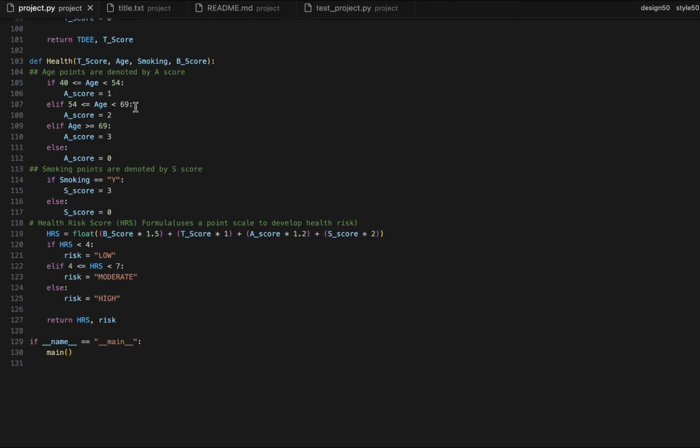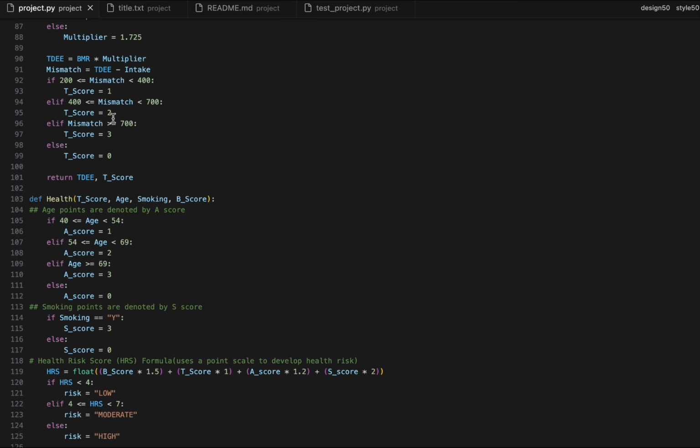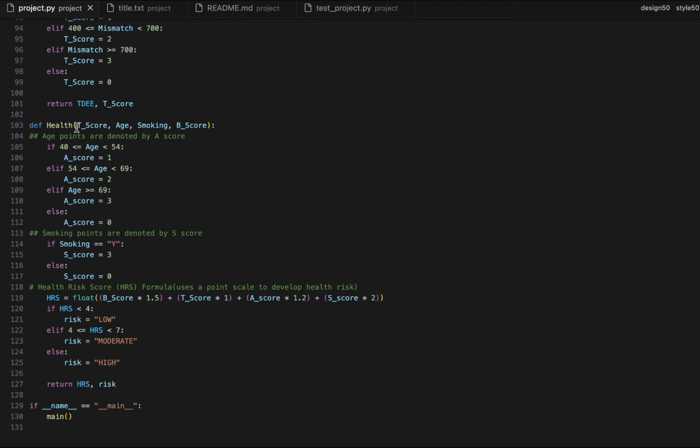And now the final one, health. Health takes in the T score that we calculated here, the B score from the BMI, and then the age and smoking. The age and smoking make their own scores. Age makes the A score and smoking makes the S score. The A score from age: 40 to 54 gives you 1, 54 to 69, 2, and so on. And less than 40 is an A score of 0, because an overweight, a morbidly obese 25-year-old is at less risk than a morbidly obese 69-year-old. So, that's what this is for.